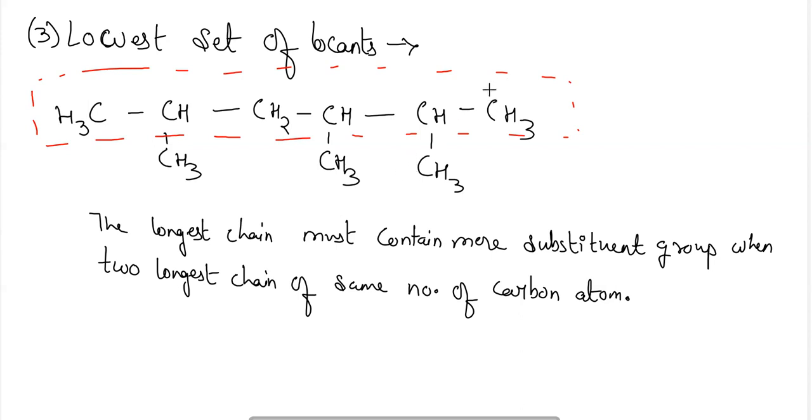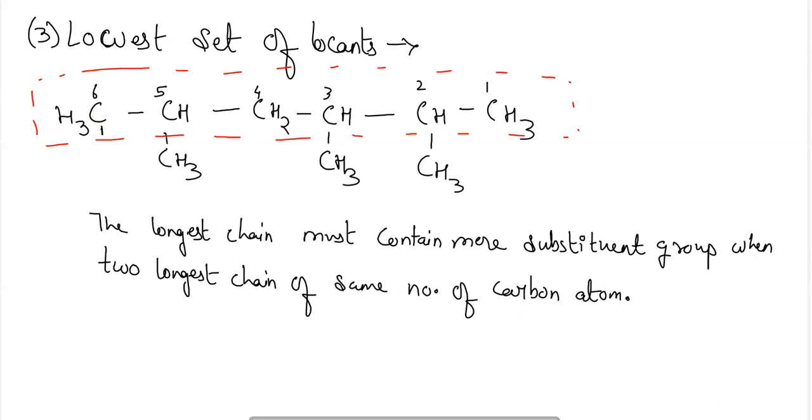So for that, let's start the numbering from the right hand side: 1 2 3 4 5 6. If I'm adding the positions which I have provided to the substituent groups here, it will be second position, third position, and the fifth position. So it will be 2 plus 3 is 5, 5 plus 5 is 10. Okay, it is coming out to be 10 here.